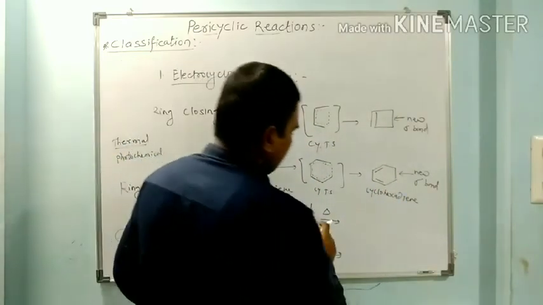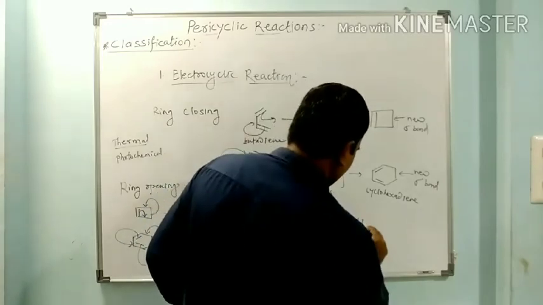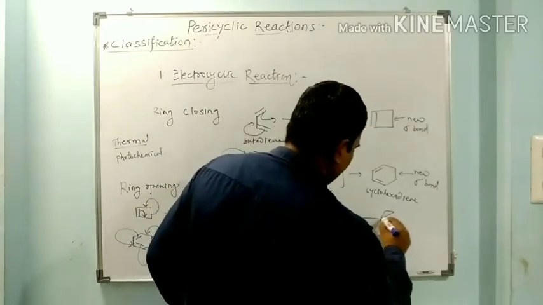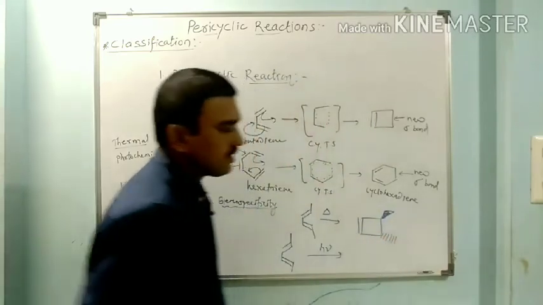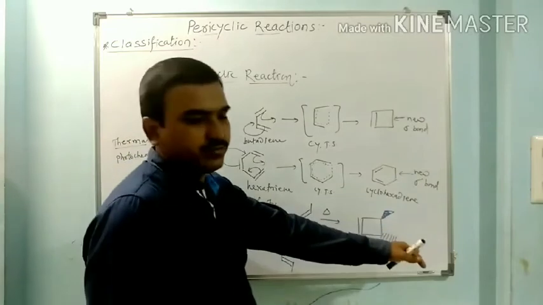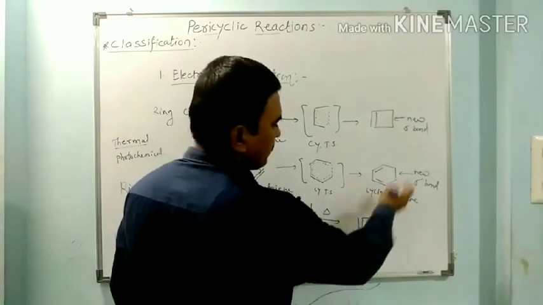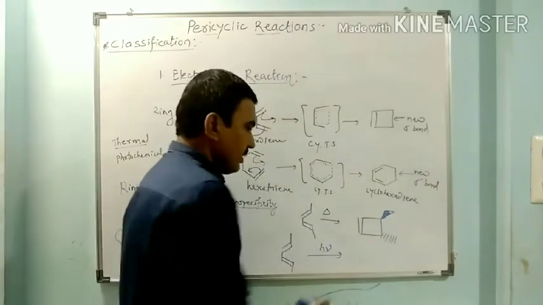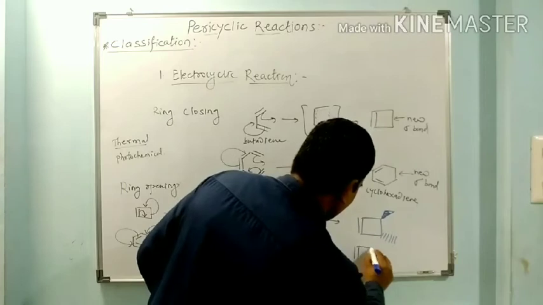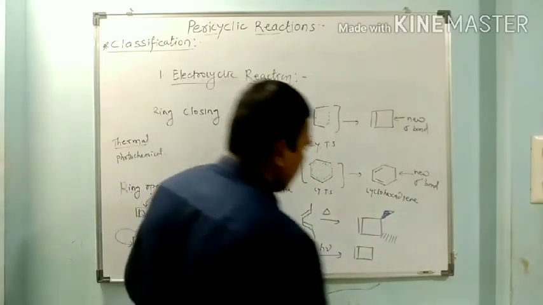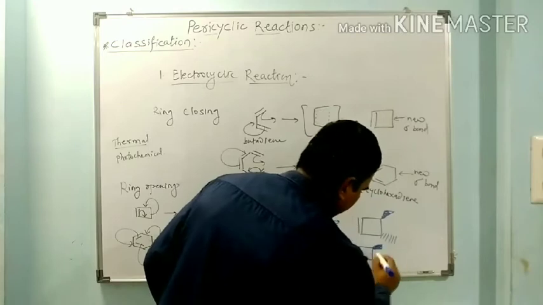Now see here, when this trans compound undergoes thermal reaction, we get this trans product. So in this both the methyls are trans to each other. So this one goes up, one goes down. So this is trans dimethyl cyclobutene. But in case of photochemical reaction, we get the cis compound.